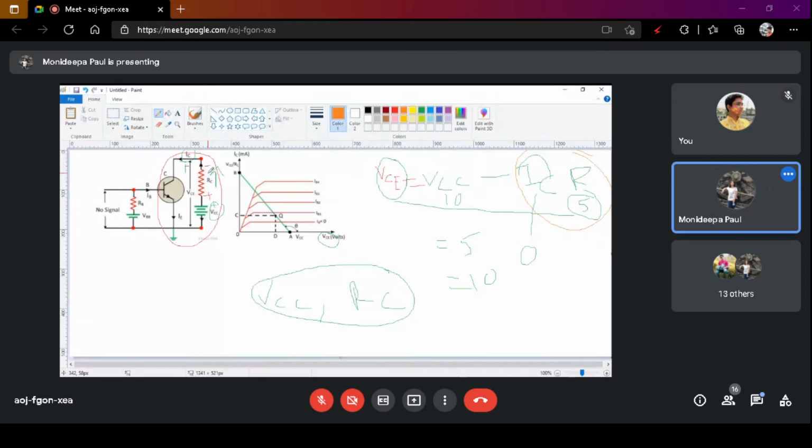This is the load resistance. So you can't remove these two elements from the circuit. So at what condition do we get VCE maximum? This is the equation: VCE is equal to VCC minus IC RC. So if we make this IC 0, this part will be 0. Therefore VCE will be equal to VCC and this value should be maximum.